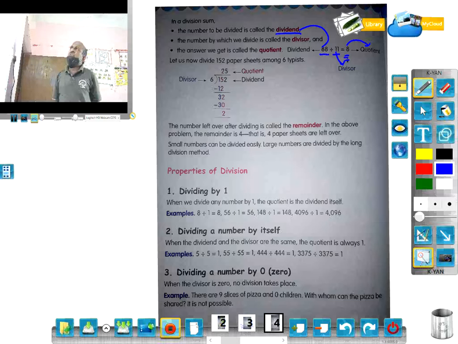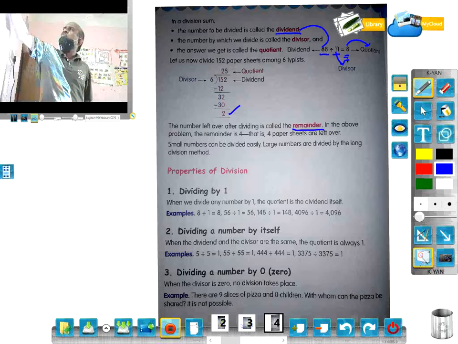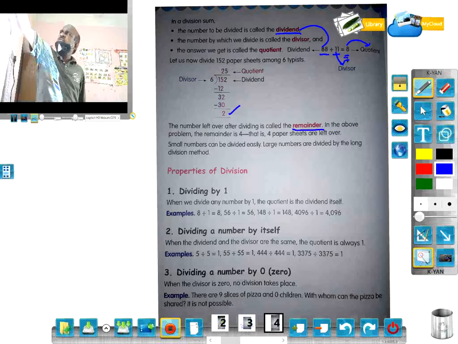Here another example is given. 152 divided by 6: 6 twos are 12, 3 twos are 32, 6 fives are 30, 2 is left. It cannot be divided further because 2 is less than 6.